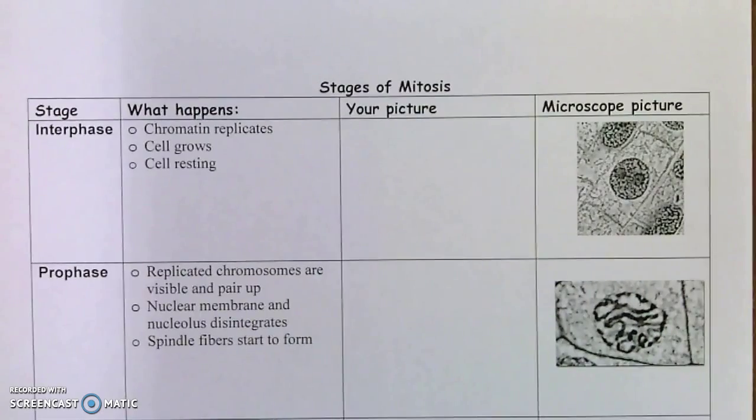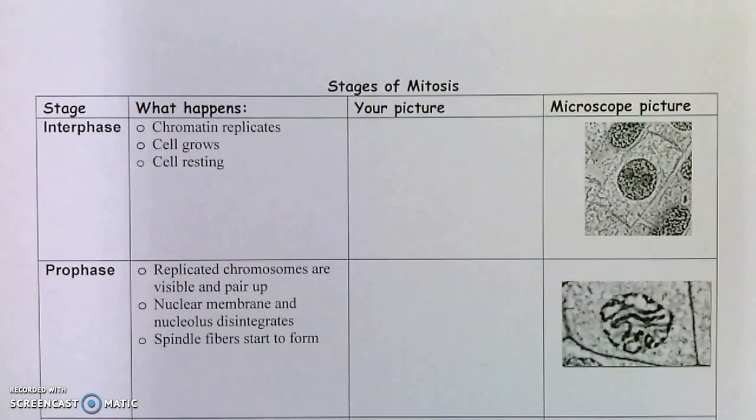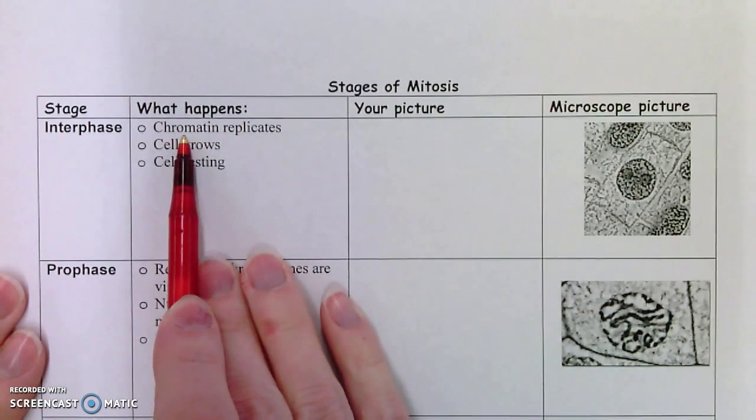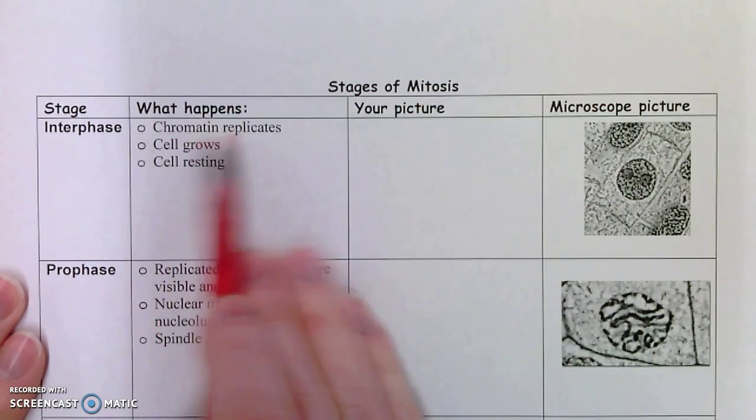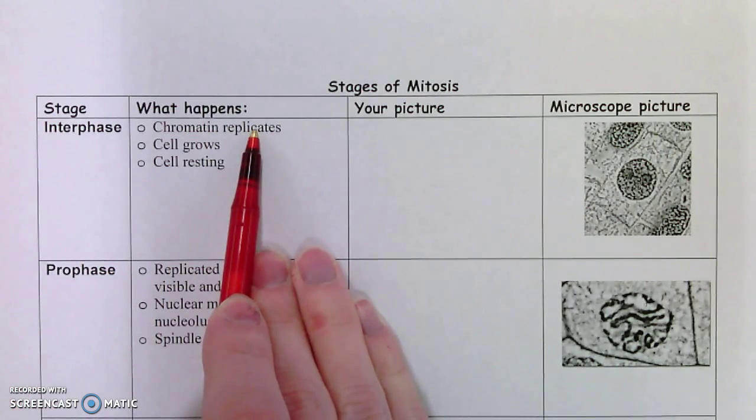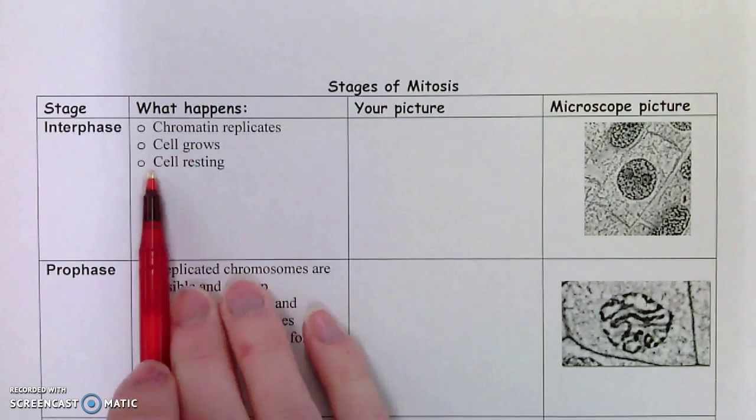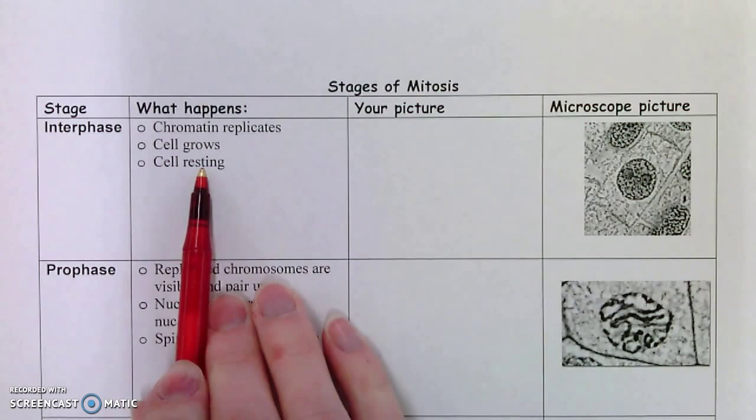So in this section, we will be looking at the different stages of mitosis. Okay? The first one we start with is interphase. Interphase is not technically a stage of mitosis because it's just basically the phase in between the cell actually dividing. So sometimes you may not see interphase listed as a stage of mitosis. In interphase, the chromatin, which is that unraveled DNA, replicates. So that's when the cell is making a copy of its DNA. The cell grows a little bit and then rests up for the impending division.